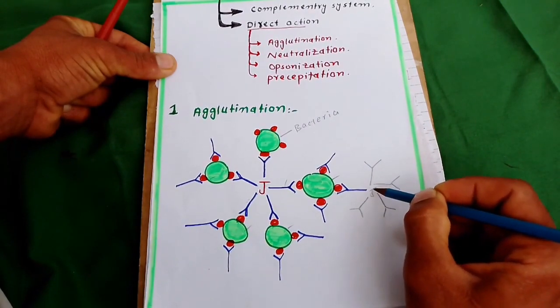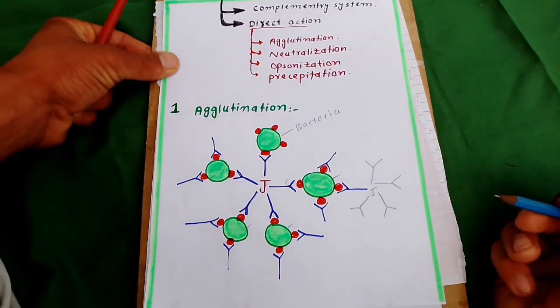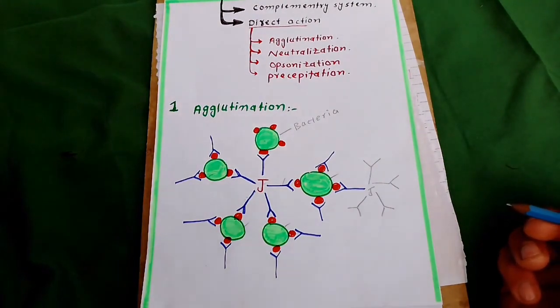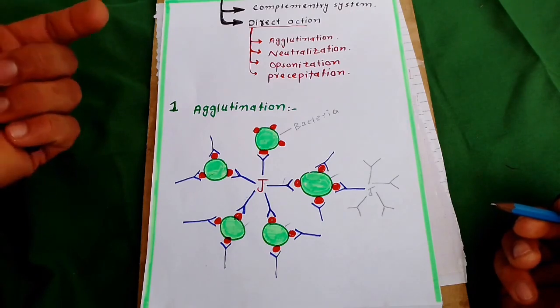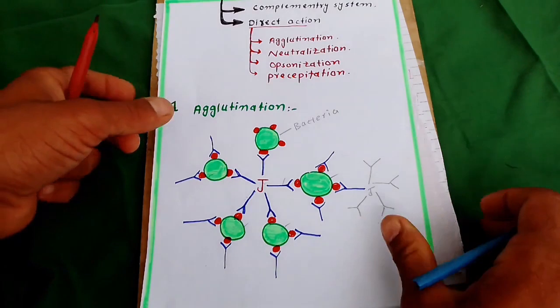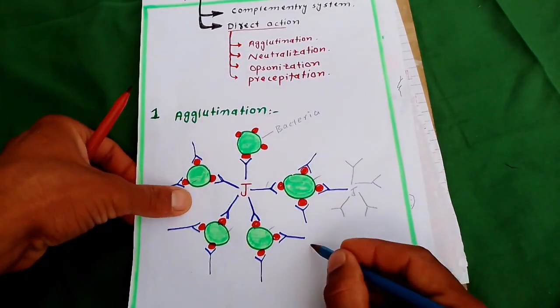It's a J chain. So agglutination is a process in which a clump is formed by the bacteria, by the non-matched RBC, etc. This agglutination process is mainly controlled by IgM.